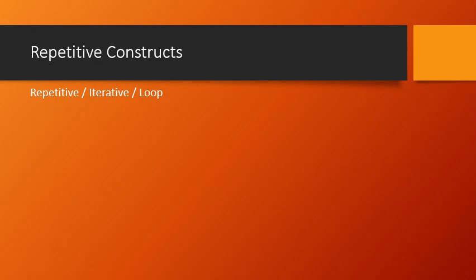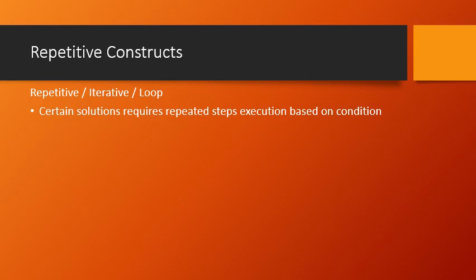The execution of steps shouldn't continue infinitely, because the problem should never go into infinite loops or infinite steps. There should be a finite number of steps, correct? So keeping that in mind, we have to have certain conditions. Based upon those conditions, we are going to repeat, iterate or loop, that is, execute certain steps multiple times. That is, certain solutions require repeated execution based upon conditions.